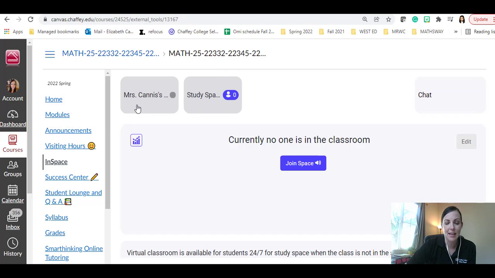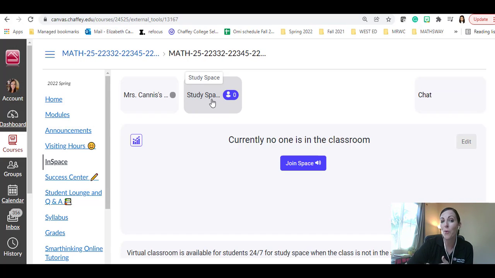As we're getting into this class, getting to know each other, the office hours is a really good way to drop in, visit me, and ask any questions that you have. And then the study space is an opportunity to interact with your classmates, and this space is open 24/7. It's available to you all the time. You just got to click on the link and join in.